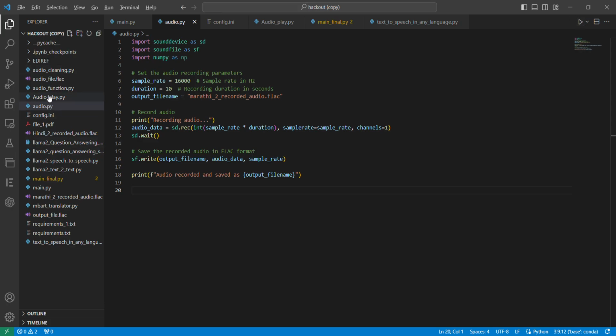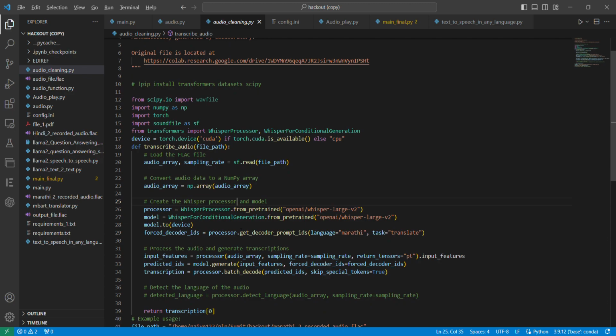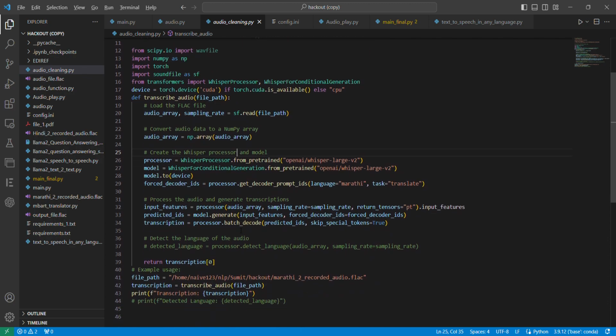Okay. Our next task is to convert that audio into a text format, English text, which can be processed by an LLM. So what we will do is take the path of that .flac file here and convert that into audio, sampling it, and after doing all this, running this pre-trained model by OpenAI, we will just get the text.